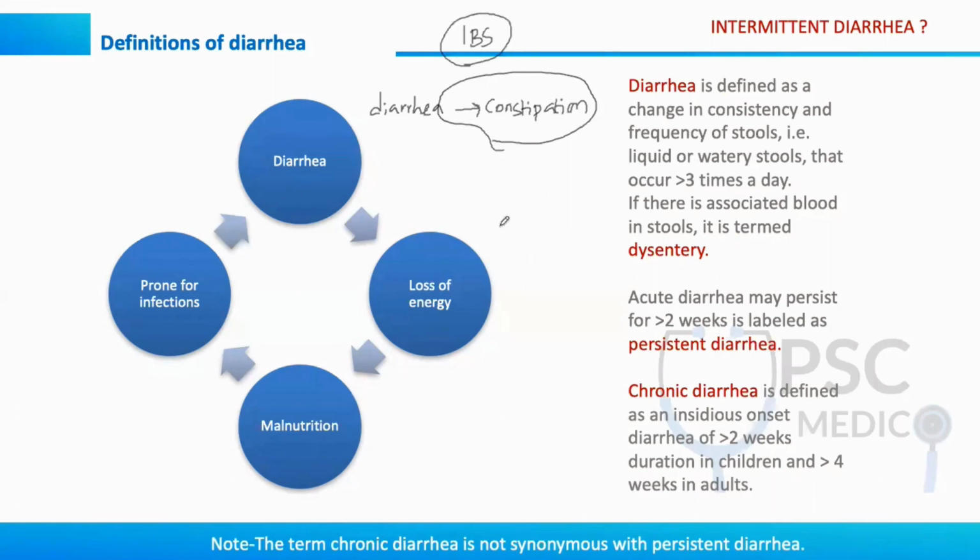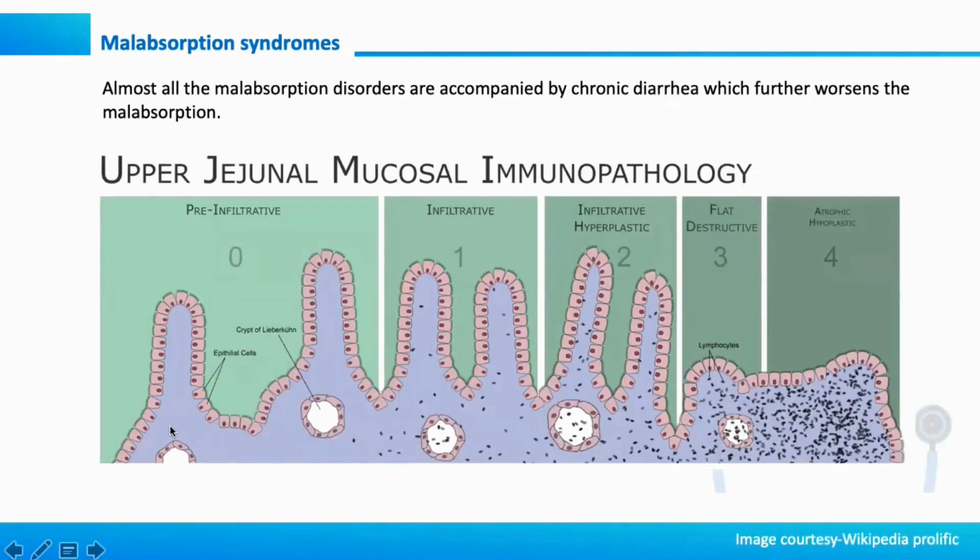Diarrheal episodes, and in between you will have constipation. So IBS: diarrhea, constipation, it is intermittent diarrhea. So with this brief discussion of 5 minutes, I hope you have clarity on these definitions, which play a crucial role in writing correct answers.